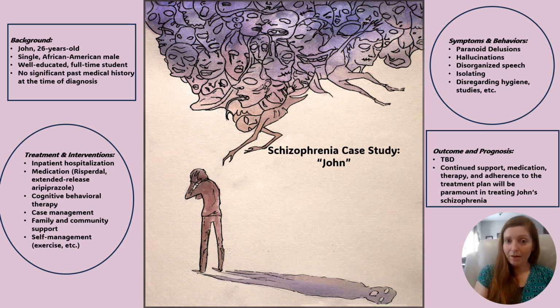John now lives with his parents and has started to attend school again. Continuing with therapy and having the close support of his family and dedicated healthcare team have helped John as he learns to live with schizophrenia. Despite ongoing challenges, John has shown some improvement in managing his symptoms and daily functioning with the support of his treatment team and family. However, his long-term prognosis will require ongoing care and assistance.